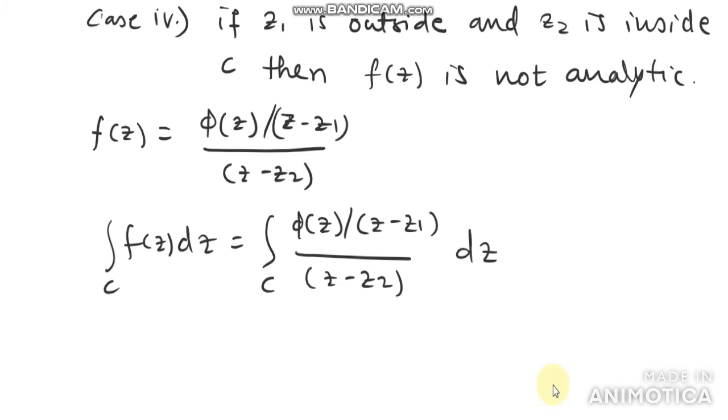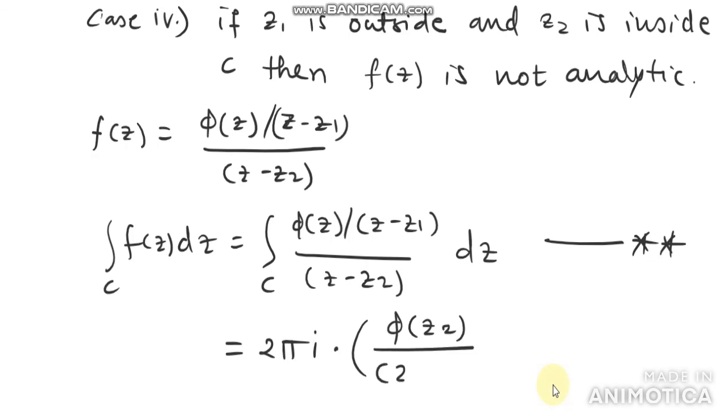So by Cauchy's integral formula, the value of this integral is nothing but 2 pi i into phi of z2 divided by (z2 minus z1). This is the required value of the given integral of f(z) dz over C when the point z1 is outside and z2 is inside. So these are the four sub cases.